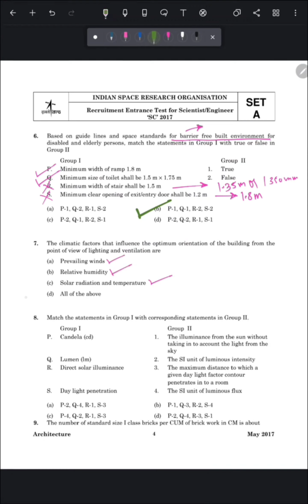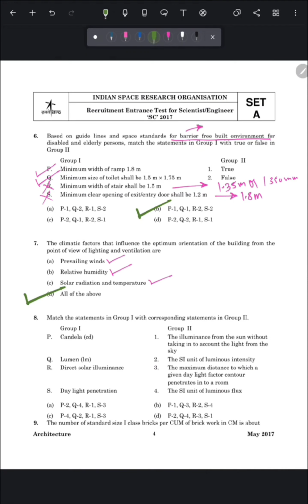So the correct answer of this question will be all of the above, because the orientation of a building depends on its prevailing wind, the direction of wind and the speed of the wind. Also relative humidity affects the orientation of the building, and the temperature of that place where the building is designed for. So these 3-4 terms affect the orientation of the building. So the correct answer is all of the above.